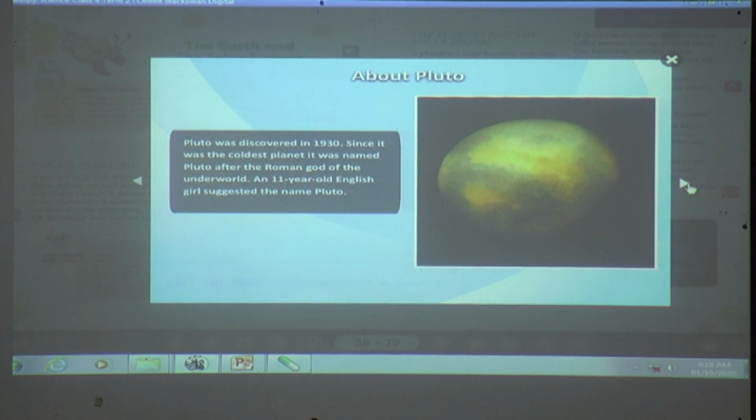Pluto was discovered in 1930. Since it was the coldest planet, it was named Pluto after the Roman god of the underworld. And a very young English girl suggested the name Pluto.